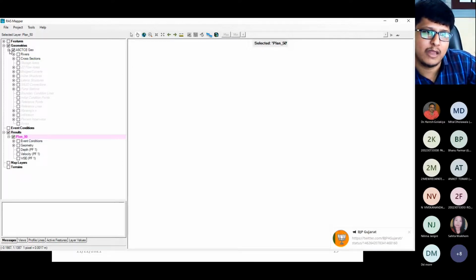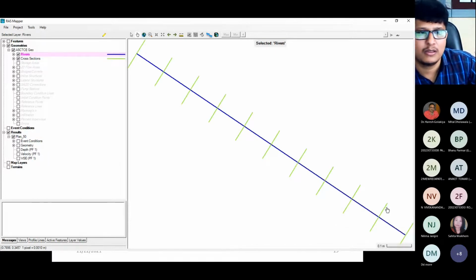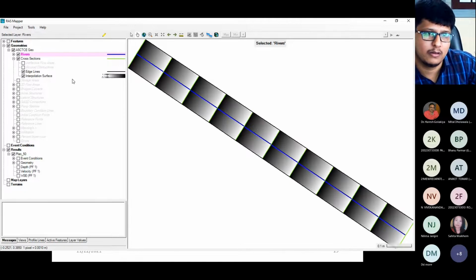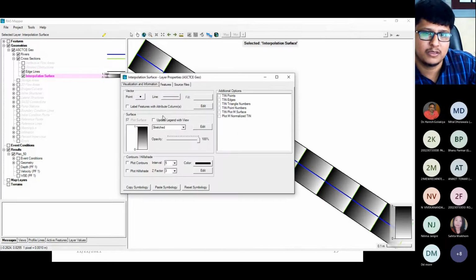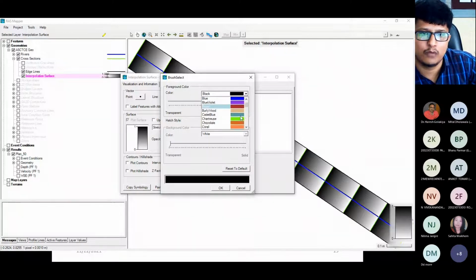See, when I select this, you can see this is my river reach. These are the cross sections. You got it, right? Now, if I want to run the model, see, this is my river. You can change the color of the river also. In the layer properties, you can change it, somewhat like this color.